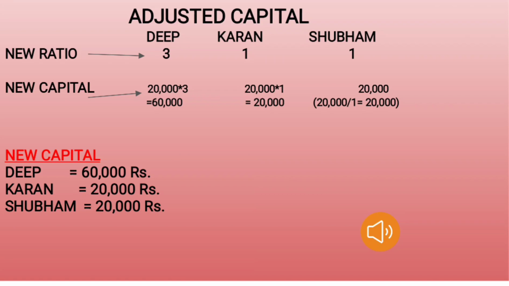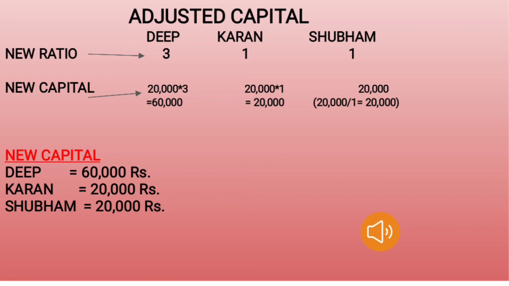Current share value is 1. So 20,000 multiplied 1 by 1. So Karan's new capital is also 20,000. Deep having 3 shares. So 20,000 multiplied by 3. So Deep's new capital is 60,000. Therefore, new capital of Deep is 60,000, Karan 20,000 and Shubham 20,000.